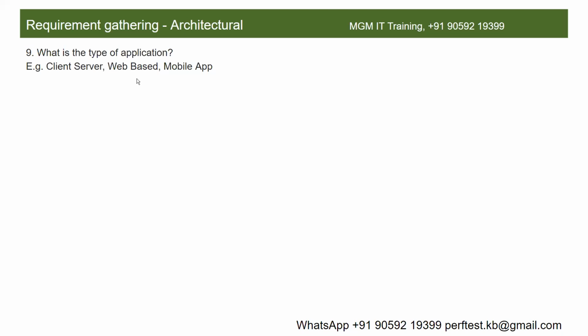Let me give some example to this, client server and web-based. Do you all install Zoom on your machine, or are you joining from a browser? Most of you install Zoom on your machine, so that is a typical example of a client server application. Alternatively, you can join this meeting from a browser also. If you join from a browser, that becomes a web-based application. Clear?